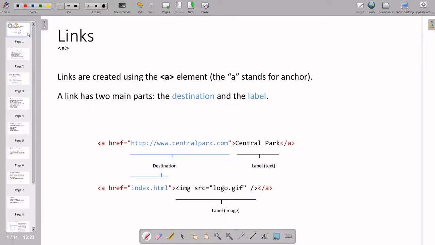Hello, I am Alok. So today I will discuss links in HTML. The element name is A, which stands for the anchor tag.